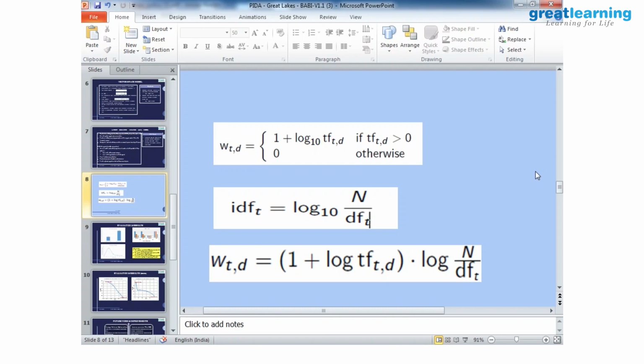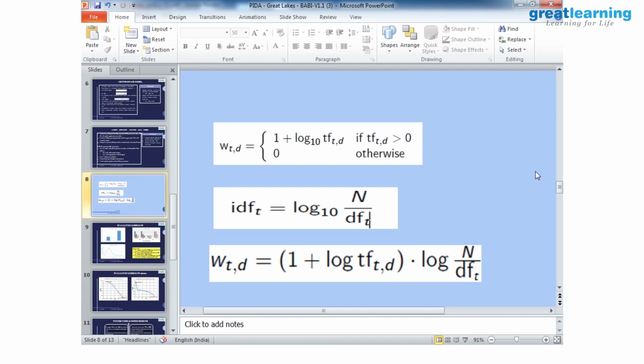Then for WTD, you have written 1 plus log of TFTD, which is the same as the first expression when TFTD is greater than 0. Assuming that it holds true, this expression exists in log of n by DF, where if I recall, the IDF is also log of n by DF. But here you have put log of n by DF. Is it a natural logarithm, or is this also to the base 10?